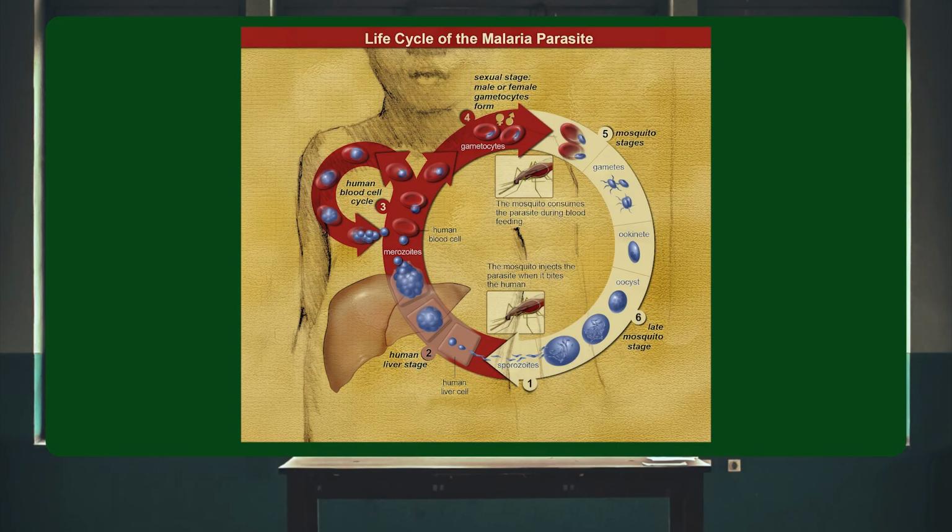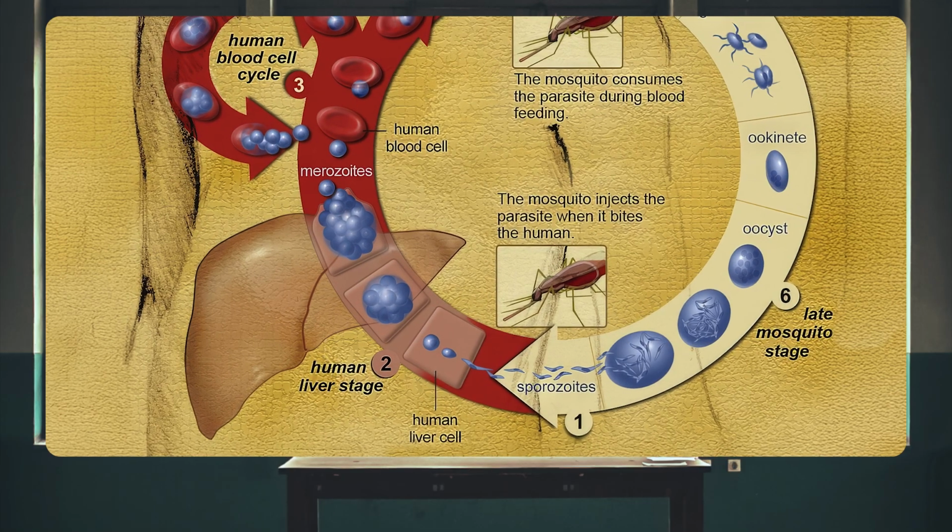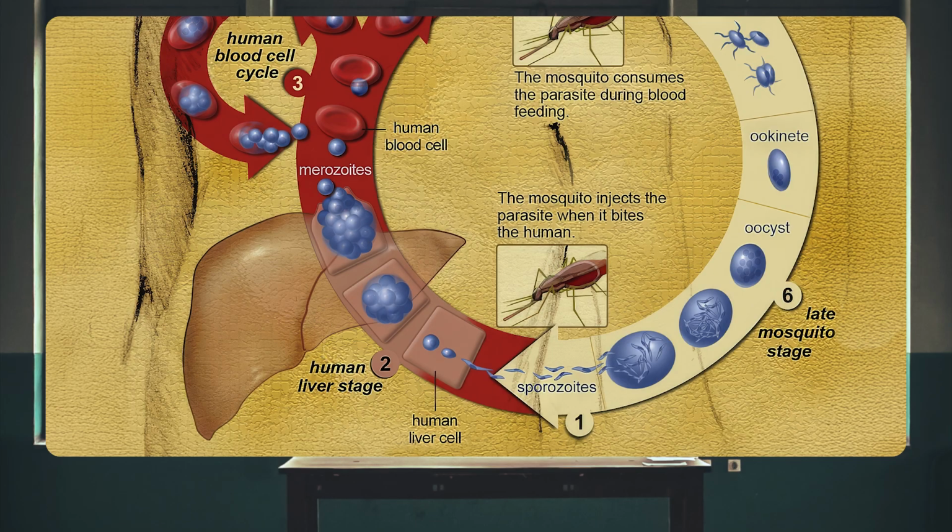So let's get down to the life cycle. We'll start at the bottom of this diagram where this mosquito is biting a human host. The mosquito's salivary glands are loaded with sporozoites, which are produced during the stage of sporogony and can infect people. The mosquito is feeding on this human, and in the process, it injects some of these sporozoites, which make their way through the human body and find their way to the liver.